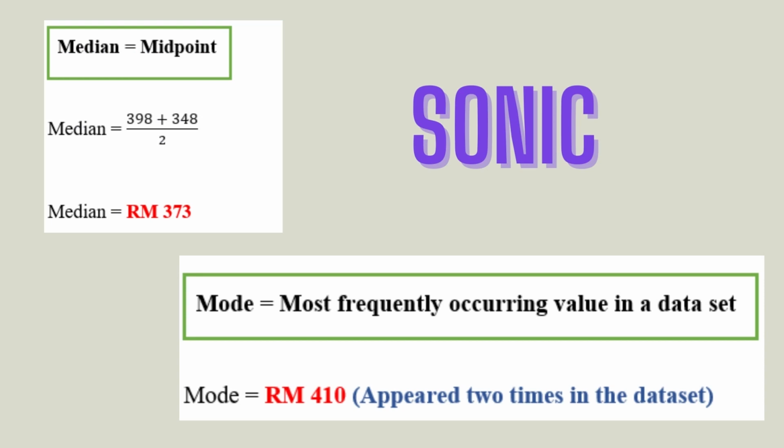Median is a midpoint in a sort. I will calculate the median by adding the two midpoints in the set of data for Sonic form, which is 398 and 348, and dividing by 2. And I will get the answer, which is RM 373. Third is mode. The mode is RM 410. This is because it appeared twice in the set of data values in Sonic form.